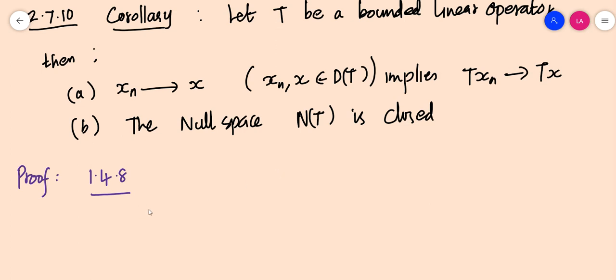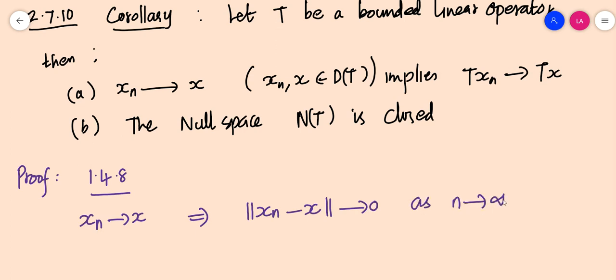Or in other words, given that xn converges to x, which implies norm of xn minus x tends to 0 as n tends to infinity. Okay, so this is the definition. Now we have to prove that T of xn converges to T of x. So norm of T of xn minus T of x, by the linearity property, is equal to norm of T of xn minus x.